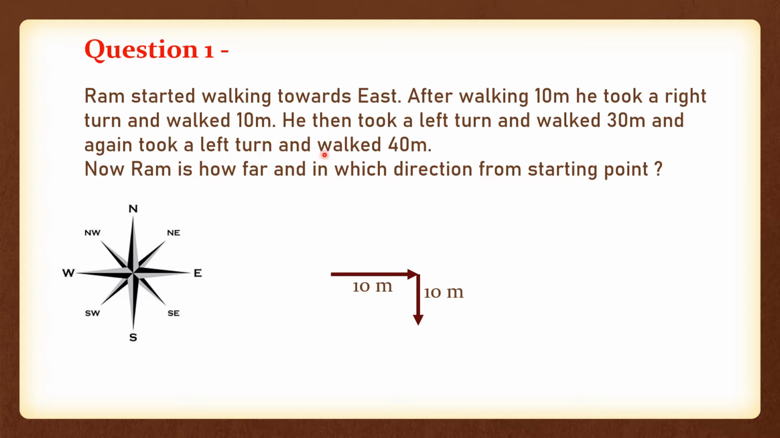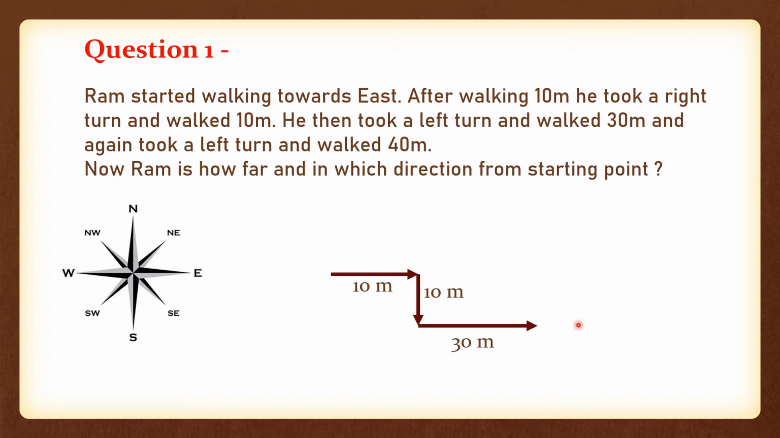Then he took a left turn and walked 30 meters. So from here Ram is taking a left turn and he is walking 30 meters. Okay, so let's take left. So this is left and he walked 30 meters, right? You must understand, I must repeat it, the length of every arrow must change with the distances. The longer the distance, the longer your line should be. This will give you the perfect picture.